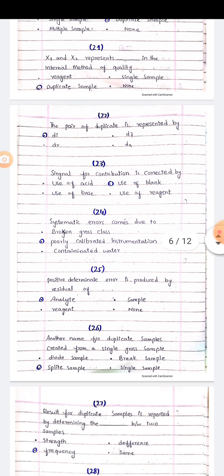MCQs number 21. X1 and X2 represent dash in the internal method of quality. Reagent, duplicate sample, single sample, none of these. Right option is duplicate sample. MCQs number 22. The pair of duplicate is represented by DI, DR, DF, DA. The right option is DI.